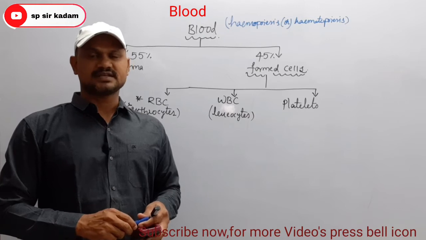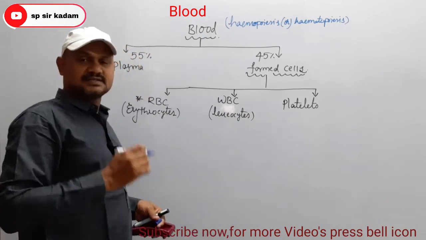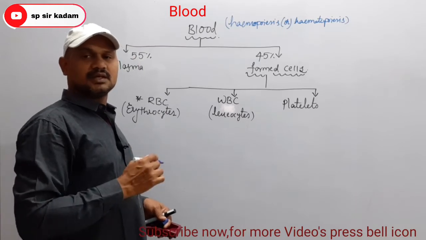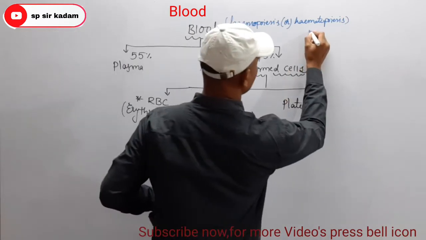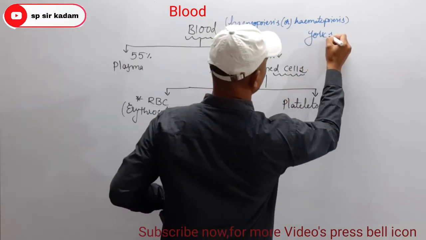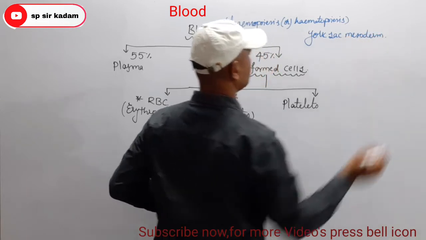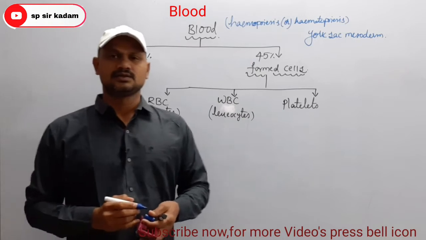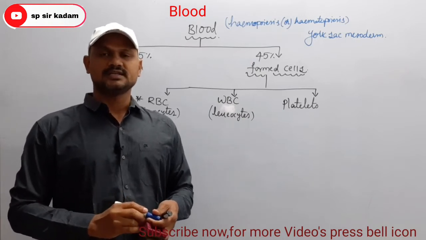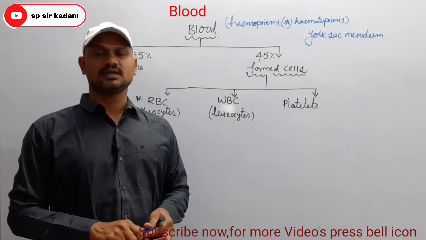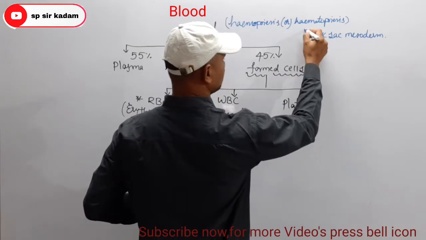In the earliest embryonic stages of development, blood cells are formed from the yolk sac mesoderm. Remember, yolk sac mesoderm.